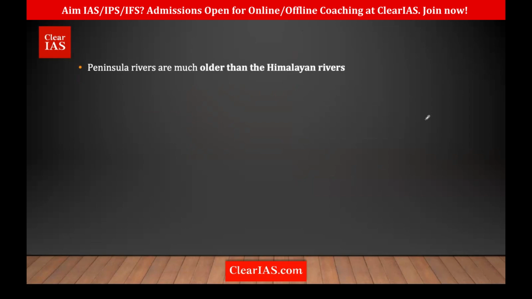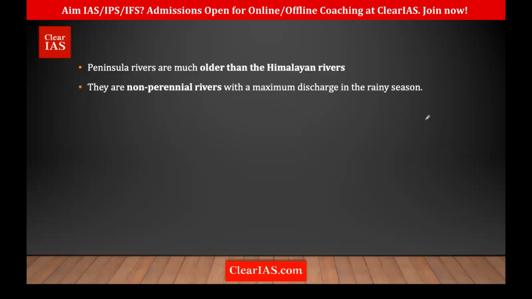Before that, I will just give you a small idea regarding peninsular rivers. If you're talking about peninsular rivers, they are much older than the Himalayas. Himalayan rivers are young rivers, and they are perennial. What are perennial rivers? Perennial rivers are those rivers which have water throughout the year, like for example, the Himalayan rivers.